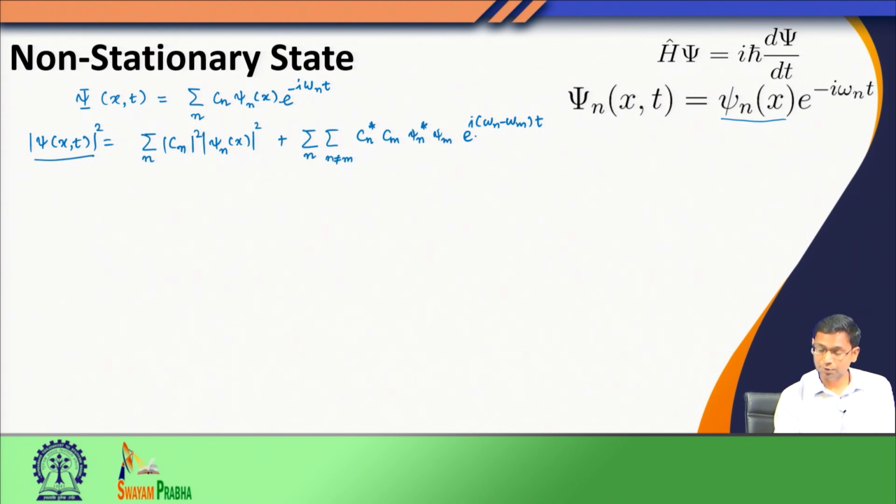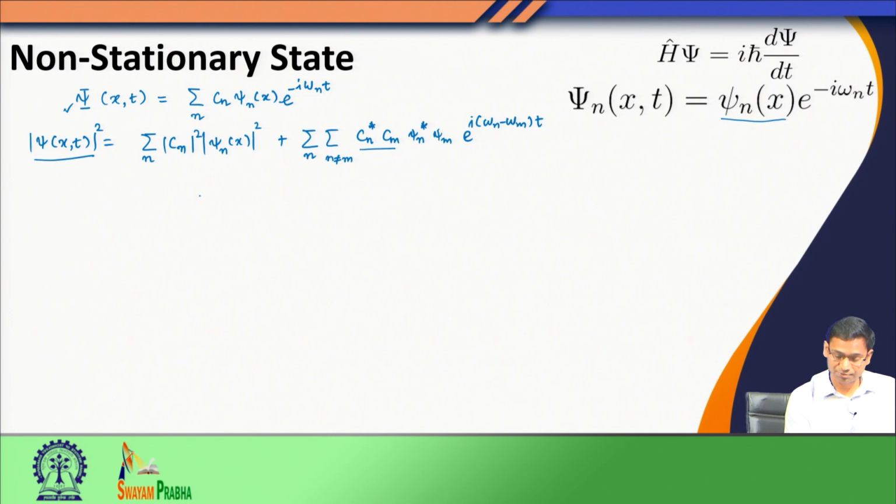And when we look here, we know omega n and omega m are actually the energies of the time independent Hamiltonian. Psi n and psi m are again the eigenfunctions of the time independent Hamiltonian. What we do not know is what these coefficients C n and C m are. If we know these coefficients in this series expansion, then we would be able to get the total wave function and its probability density, as well as its time evolution, or how it has explicit dependence on time. So now we will try to see what these coefficients C n are.